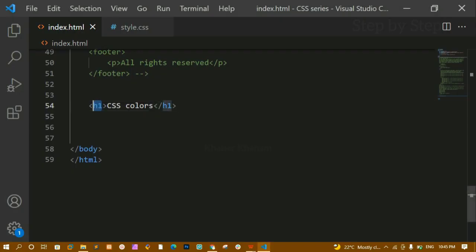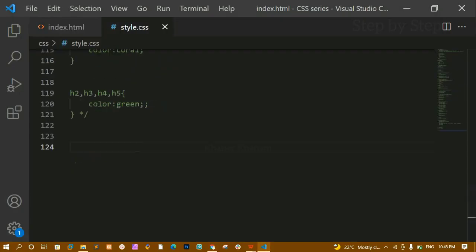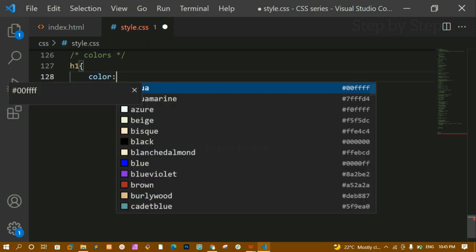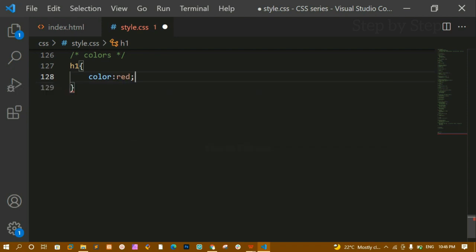Now for this h1 I am going to target, which is nothing but the selector. I'll write one comment here, colors. Below this I'm going to write h1. Inside CSS we have this color property. Whenever we write color, we can give values in multiple ways. This is the basic value. Suppose let me write red.